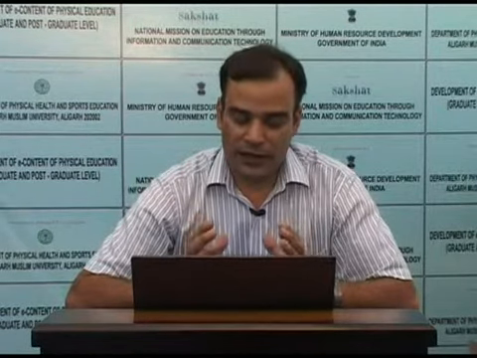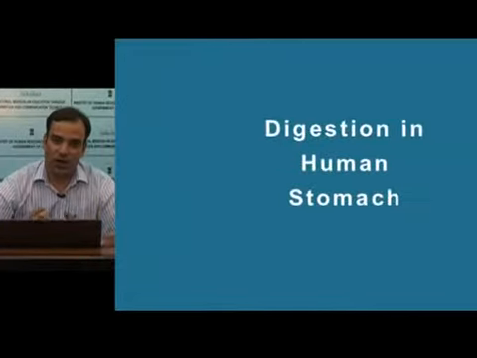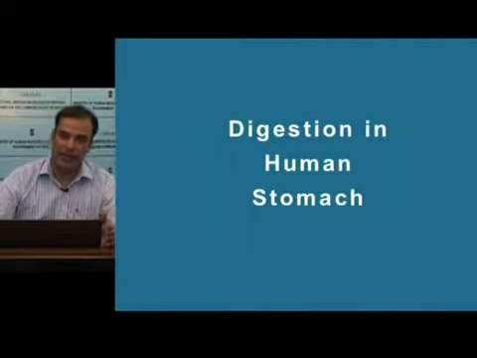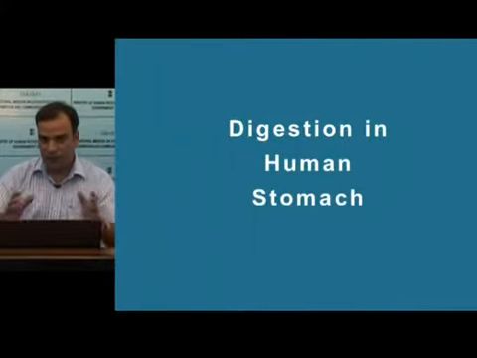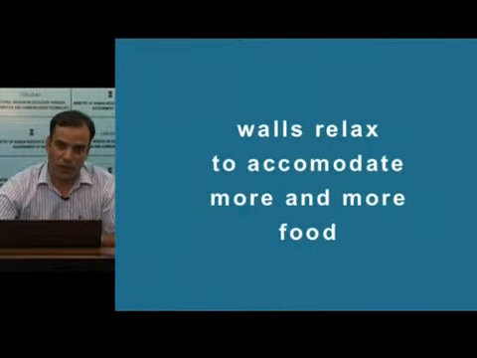Apart from accommodating food, it's very important that the walls of stomach get relaxed, because if the stomach walls remain tonically constricted, what will happen? The more and more food reaches the stomach, it will increase the intragastric pressure. Now this increased intragastric pressure will lead to the reflux of food back into the esophagus, or it will lead to the quick emptying of the stomach into the duodenum without food being digested inside the stomach. So here, first in stomach, its walls relax so that it can accommodate more and more food.